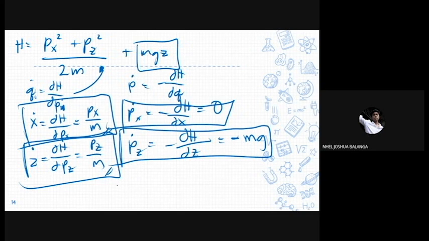Since the coordinate x does not appear in H, it is therefore cyclic. As a result, the conjugate momentum p_x is conserved. So that is it for the sample problem for Hamiltonian mechanics.